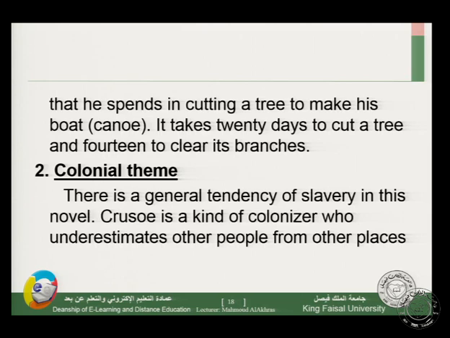Now let's see another theme, the colonial theme. There is a general tendency of slavery in this novel. Crusoe is a kind of colonizer who underestimates other people from other places. So we have a kind of racial discrimination between different nations or different people from different places. Crusoe is the person in power, in control, who looks down on other people from other places.